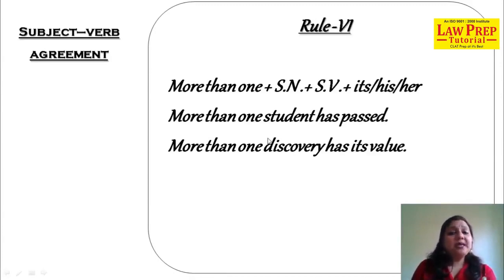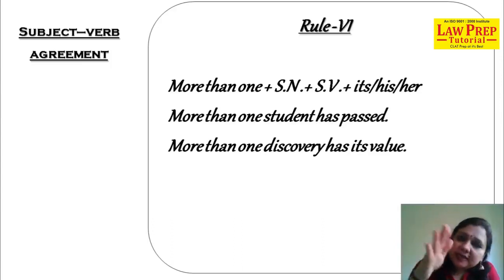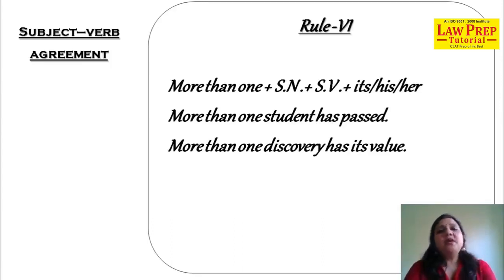More than one discovery has its value. See, it's not compulsory. Using possessive is not compulsory ever. Possessive is your choice. You use possessive pronoun or you do not use. Why I'm taking possessive along with this is because you do not make all those errors which usually students make while doing questions. And my students would not make these errors.